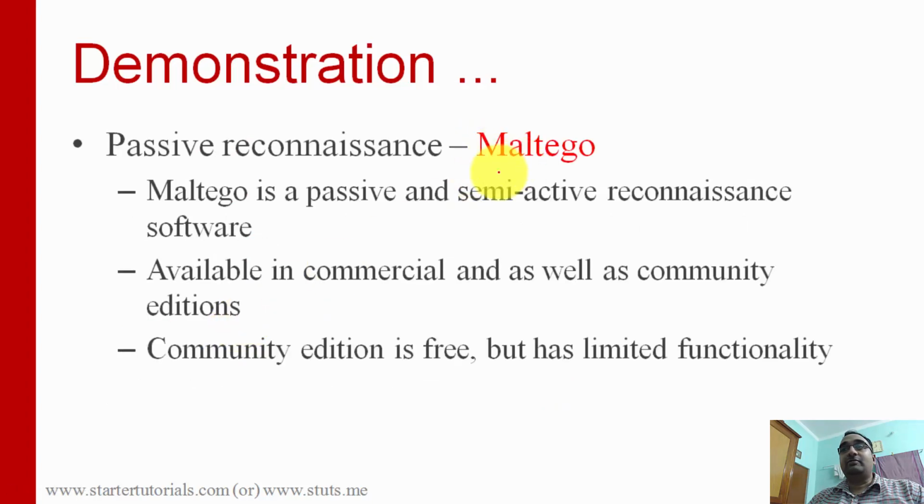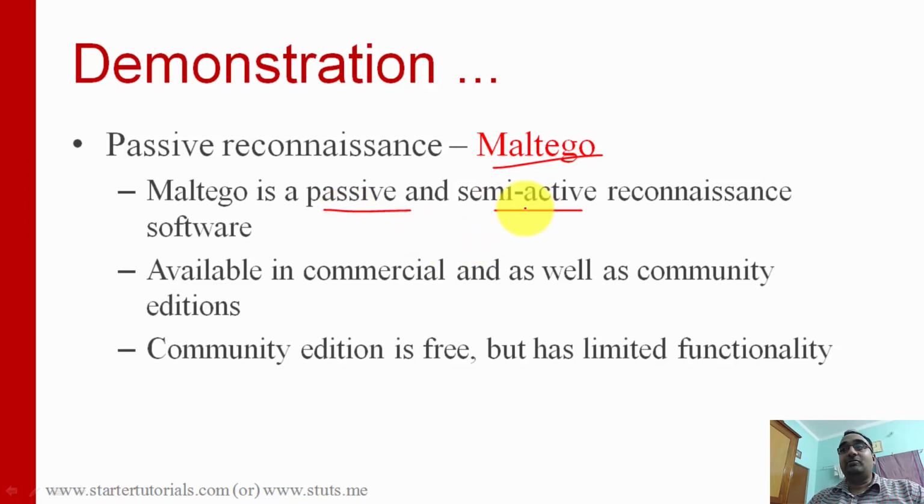So first let's start with Maltego. Maltego is used for passive reconnaissance as well as semi-active reconnaissance. I think you already know what is meant by reconnaissance. It is gathering information. Passive reconnaissance means the target doesn't know that you are trying to gather information about them.